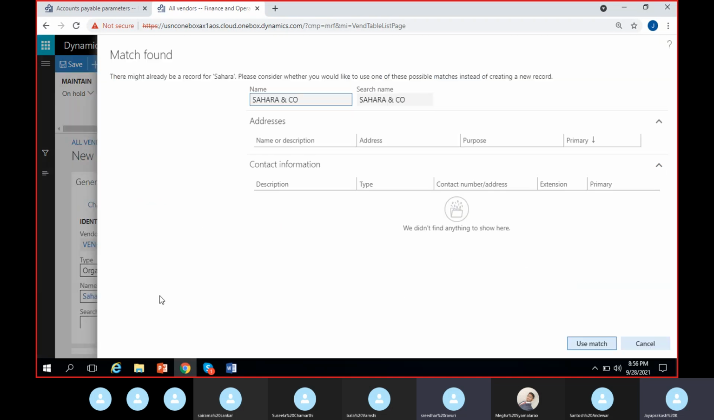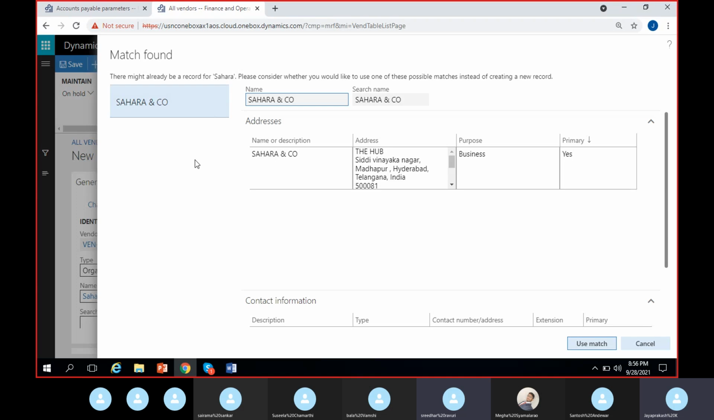Whenever it sees any related name, it will show up. If there is any vendor created in any legal entity with Sahara, or if there is any legal entity name in our list of organizations as Sahara, it will show all those details. Normally it is saved in a page called global address book. From there it will show the matching things. If there is any customer by that name or vendor by that name or any legal entity in our organization by that name, it will show.